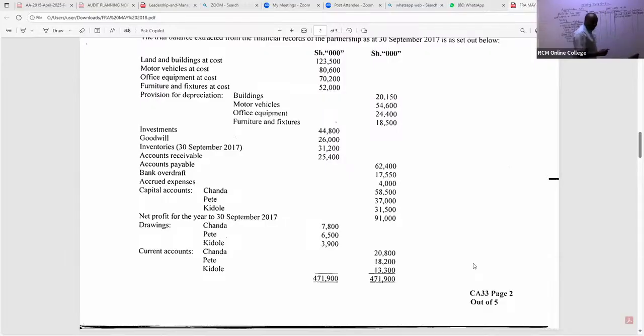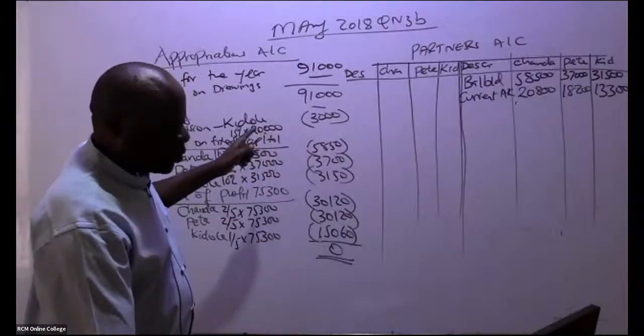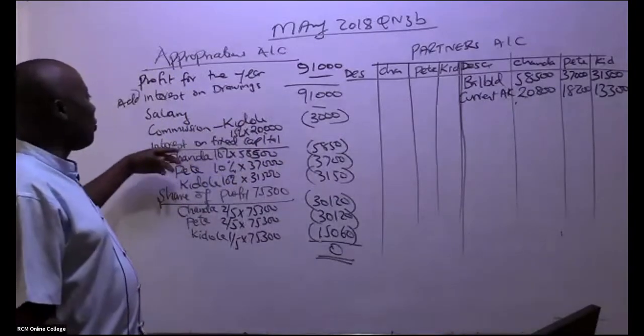2,800. We have in this case here 18,200. So we have 18,200. We have in this case, ladies and gentlemen, 13,300. Is there any other thing in this case here that we can post here quite fast? So remember, now we have our appropriations account here that I would want to rub. So this appropriation account will be able to show so many things.